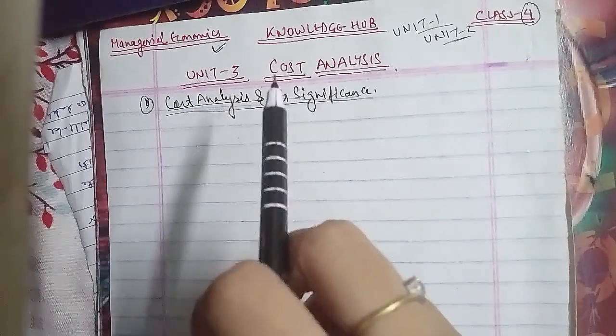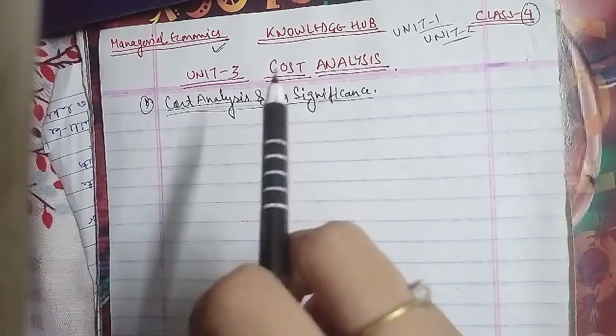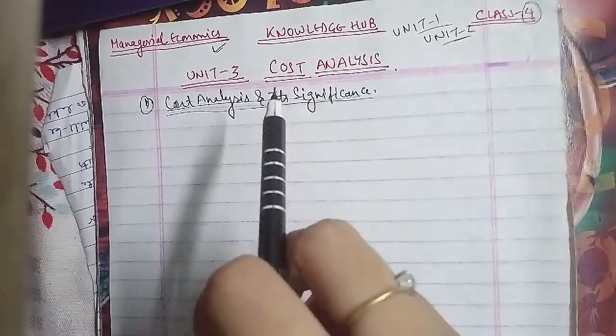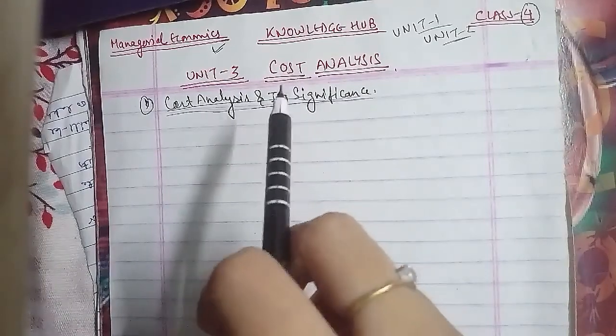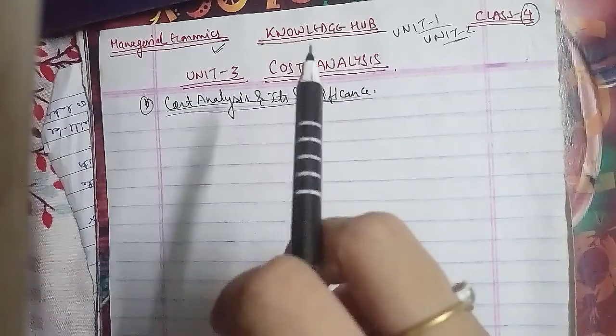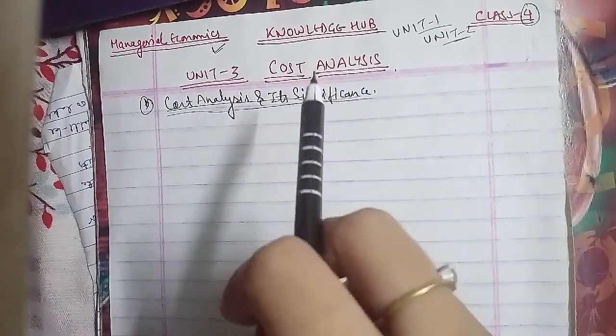Cost analysis is the study of the expenses incurred in manufacturing a product and conducting a business, such that expenses are analyzed and classified to determine the actual cost of a product with minimum error.